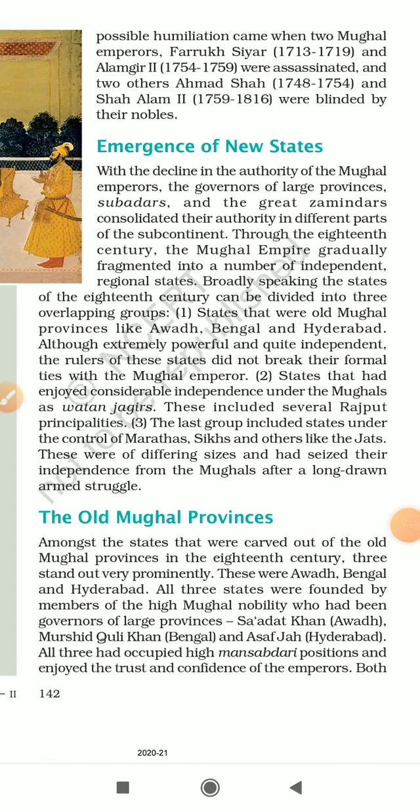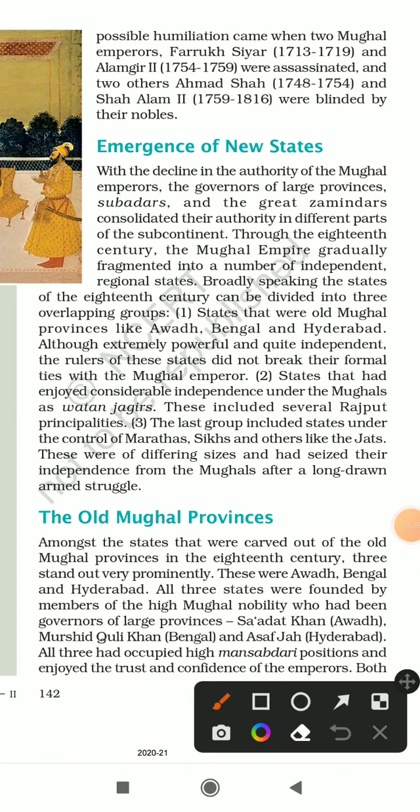So as the Mughal Empire was declining, the governors of large provinces, subadars, and great zamindars consolidated their authority in different parts of the continent. Now, through the 18th century, the Mughal Empire gradually fragmented, meaning divided, into a number of independent regional states.